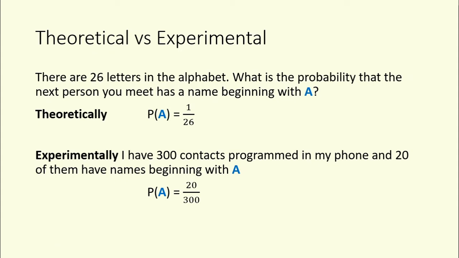I know 20 people with a name starting A, and I know 300 people altogether. So the probability of someone having a name starting with A, based on my past experience, is 20 out of 300, or 1 out of 15, as that simplifies dividing both top and bottom by 20.